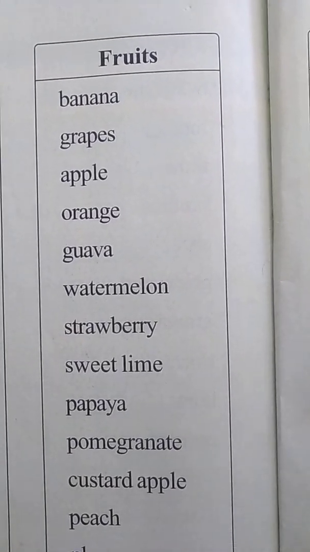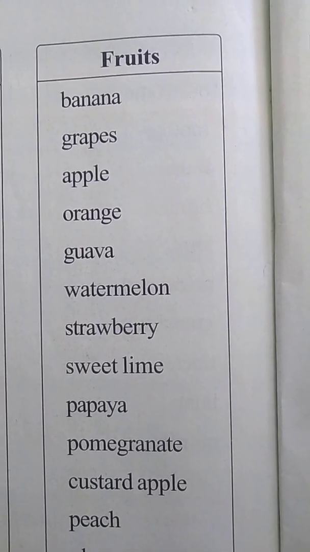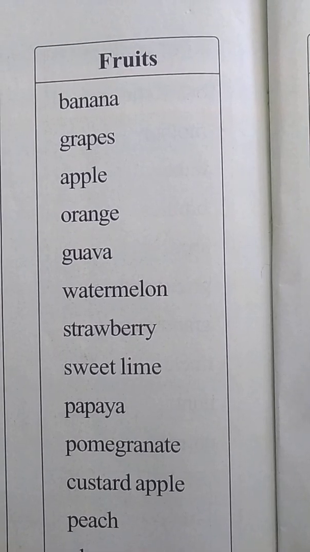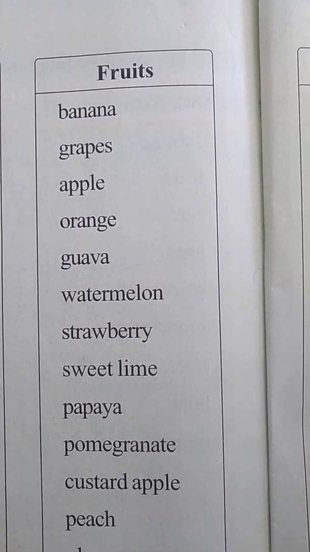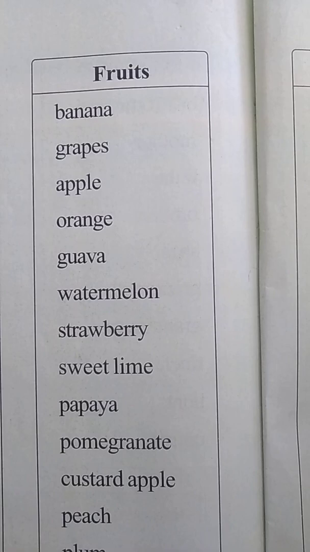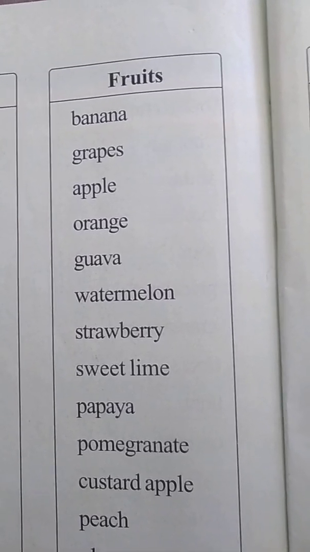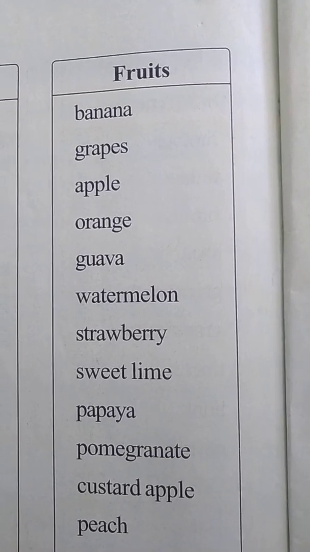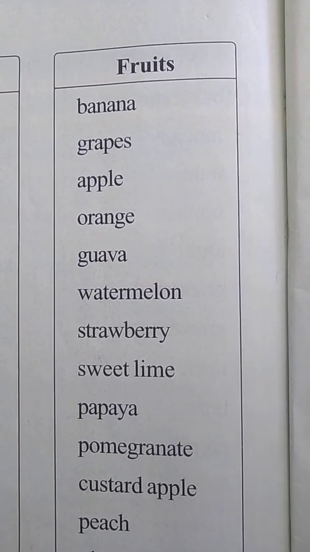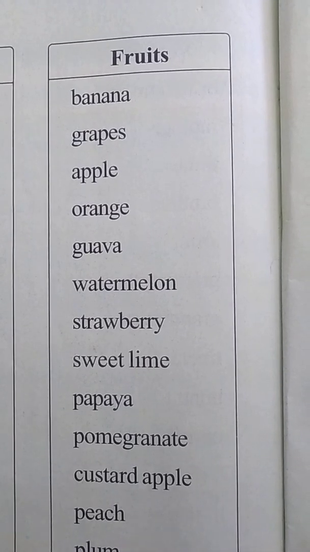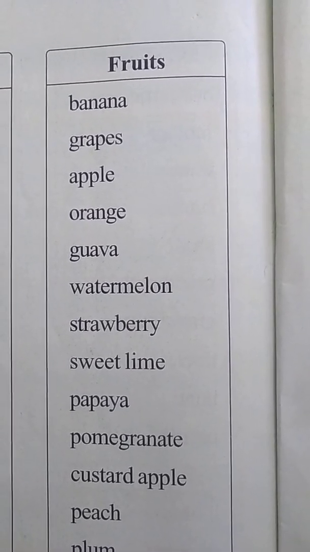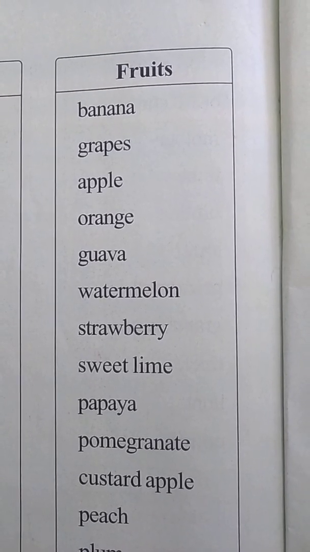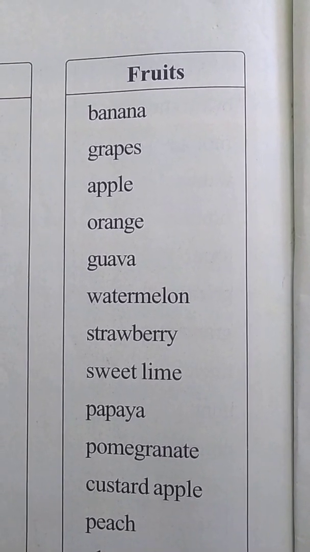Yes. So I told you the names of the vegetables, and also I have shown you the images of the vegetables: the brinjal, tomato, potato, bitter gourd, cucumber, beans, lemon, pumpkin, peas, lady's finger, cabbage, cauliflower, onion, carrot, beetroot, and radish. Yes, children? So we have learned about the vegetables. So in our today's class, we are going to learn about the fruits.